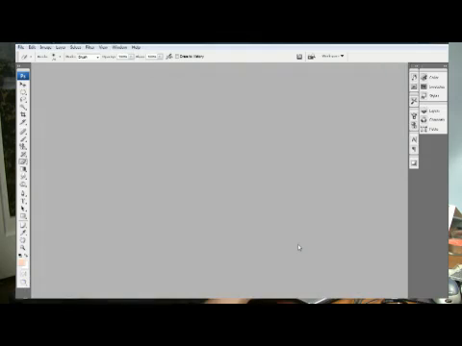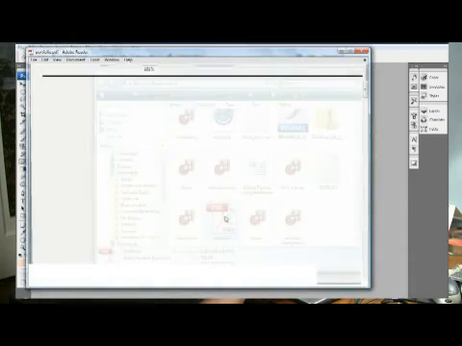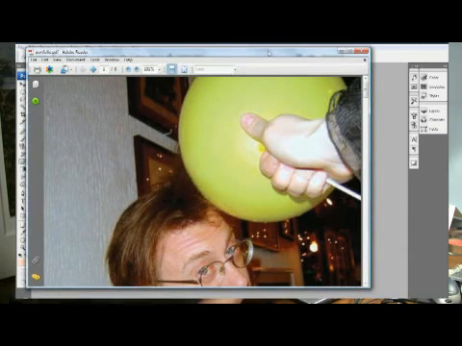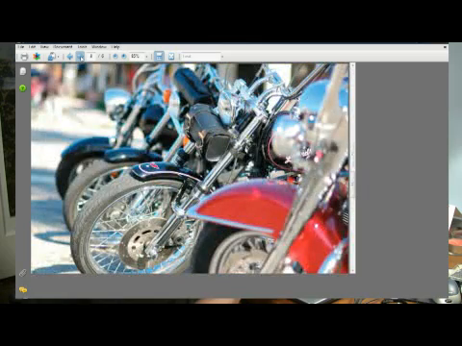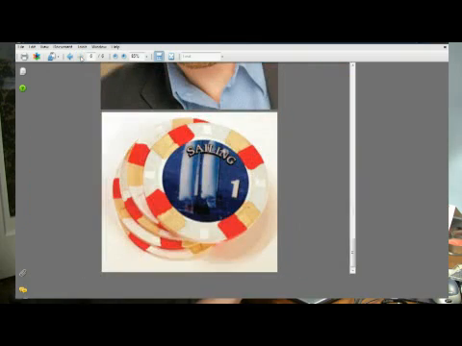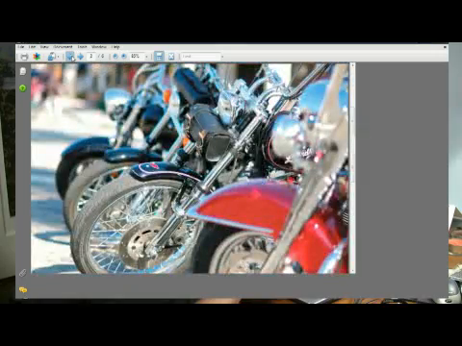And when it's all done, it looks a little something like this. As you can see, all of the pictures have been assembled into a portfolio. And again, you can make this as simple or as complicated as you like.